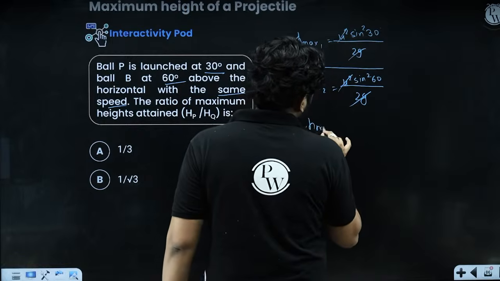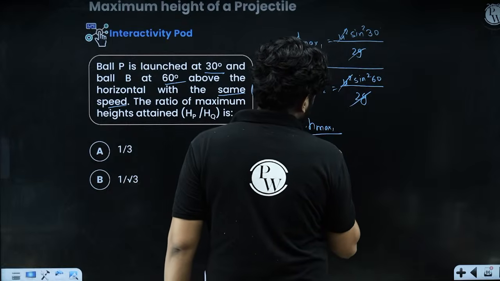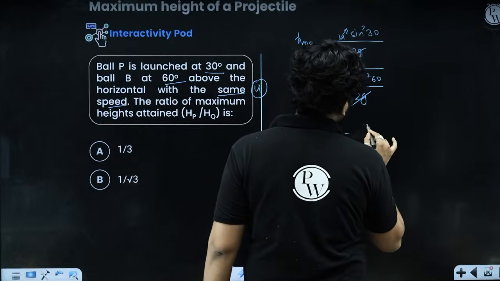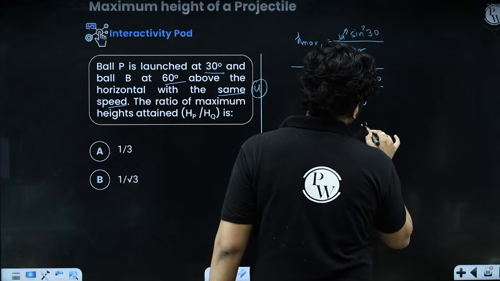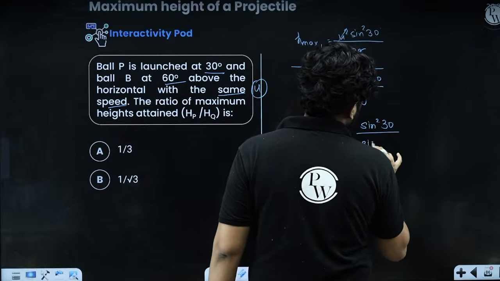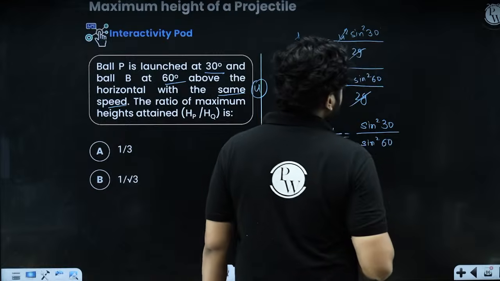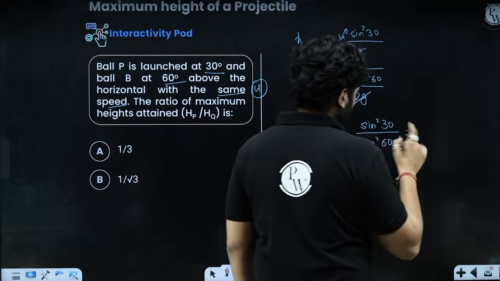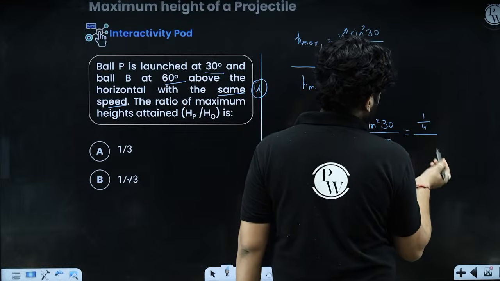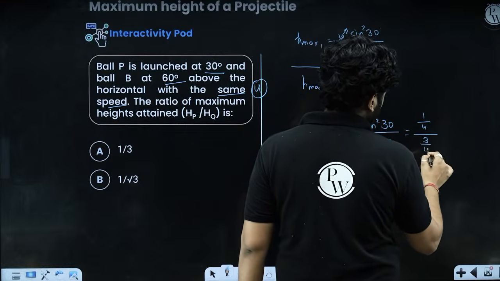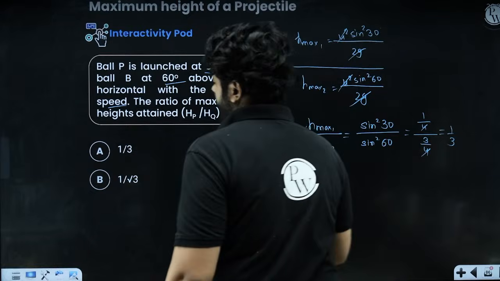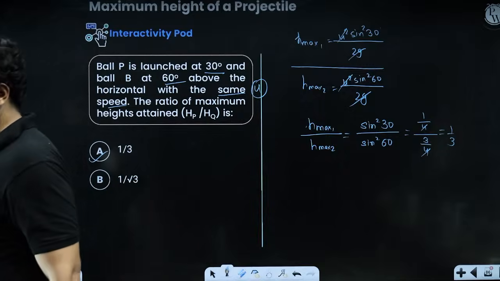So h max 1 upon h max 2 is going to be sine square 30 upon sine square 60. Sine 30 is 1 upon 2, so it is 1 upon 4. Sine 60 is root 3 by 2, so it is 3 by 4. Right, so this is cancelled out. The ratio is 1 upon 3. Right? So the option is option A.